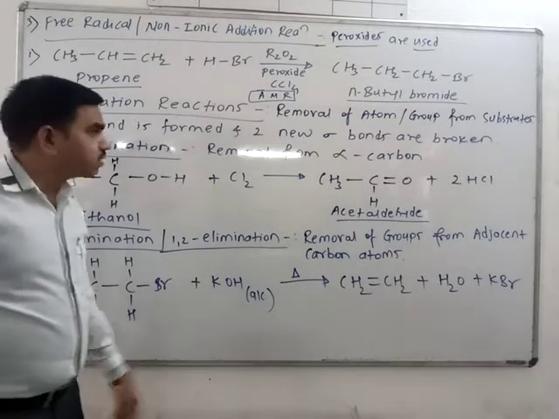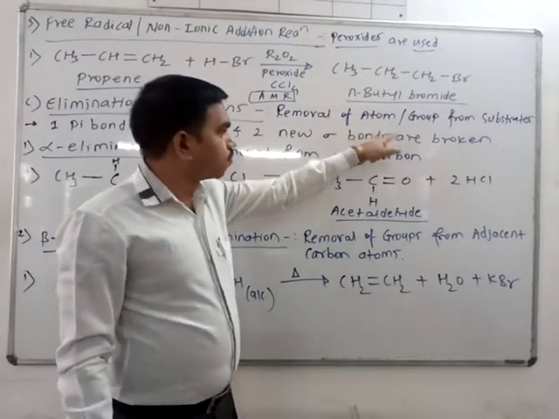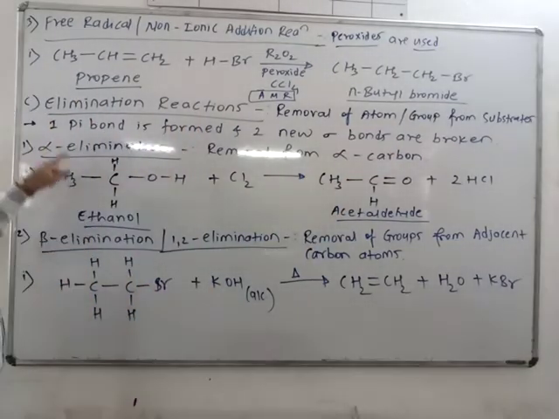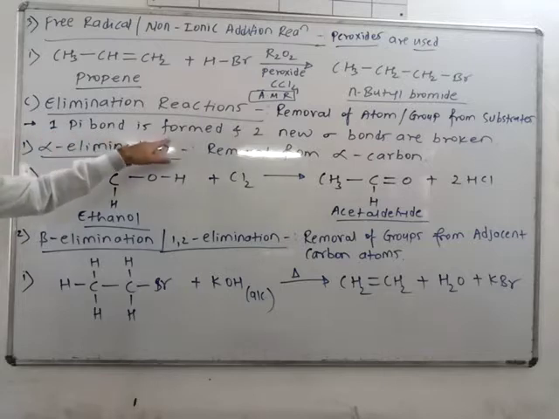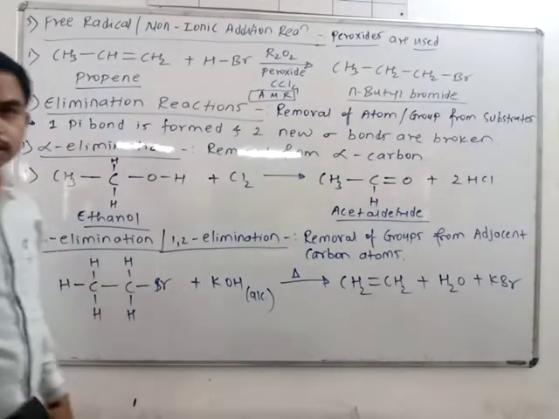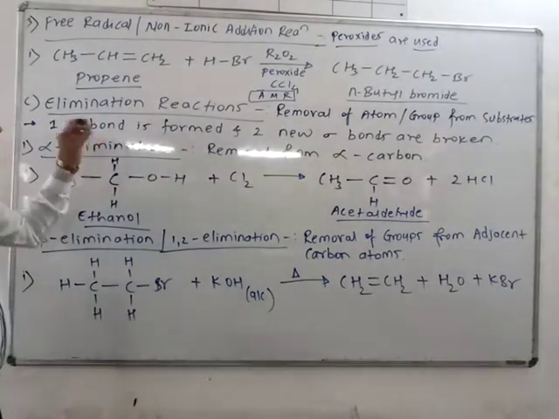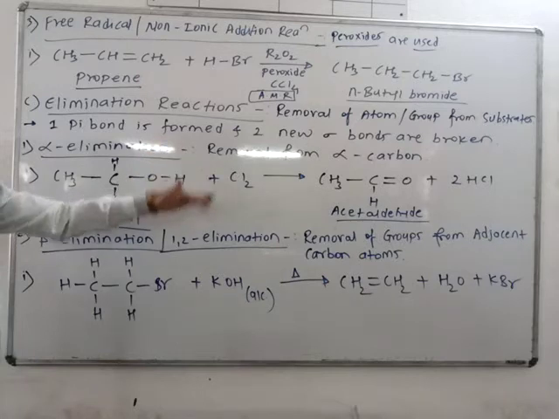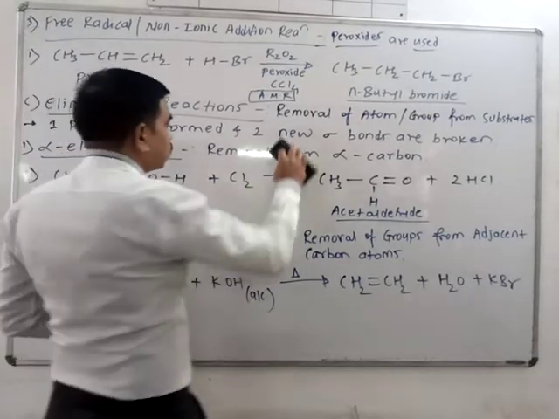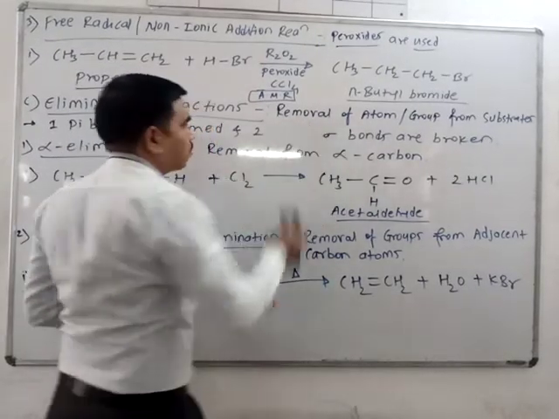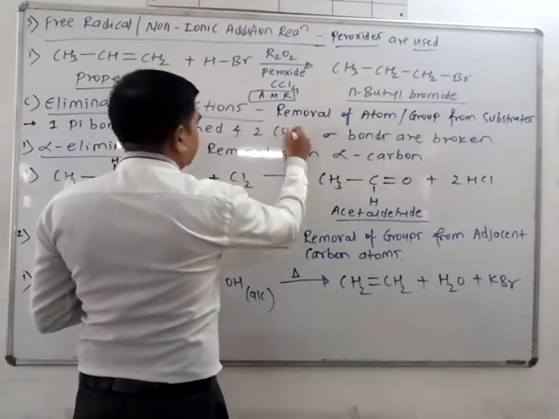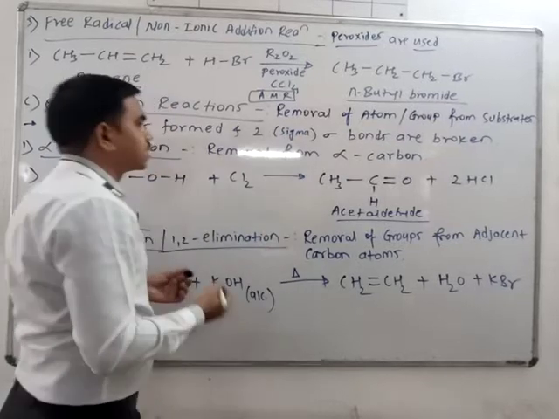Now what will happen in the elimination? Removal of atom or group from the substrate. Okay, from the substrate atom or group will remove. Now here one pi bond is formed and two sigma bonds are broken. Exactly opposite. One pi bond is formed and two sigma bonds are broken. Here you can write two sigma bonds are broken.